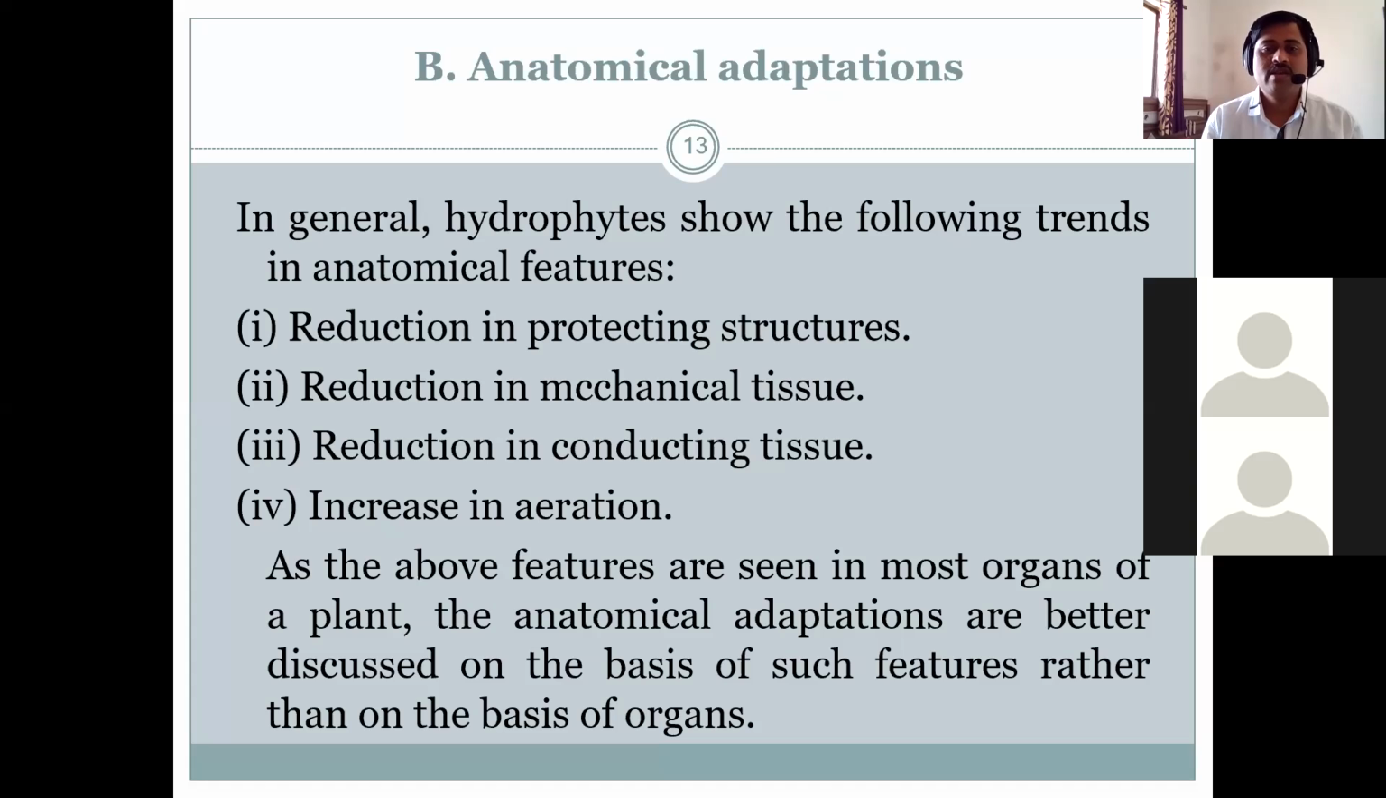Just like xylem is having reduced structure and phloem is also not much well developed, so there is reduction in conducting tissue. Then mechanical tissue याच्यामध्ये नाही, just like in mesophyte आपण पाहतो की there is presence of particularly collenchyma or sclerenchyma, but these tissues are absent in the hydrophyte. Increase in aeration, aeration याच्यामध्ये वाढतं. As the above features are seen in most organs of the plant, the anatomical adaptations are better discussed on the basis of such features rather than on the basis of organ.